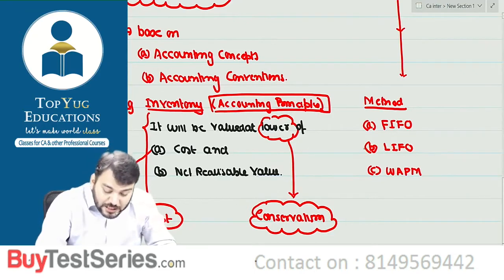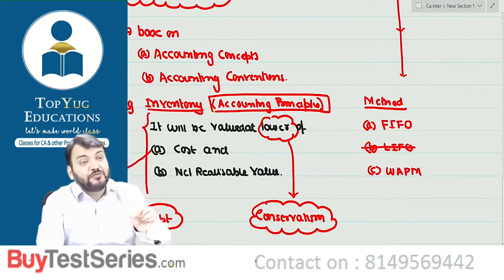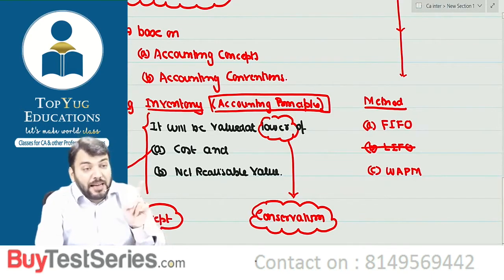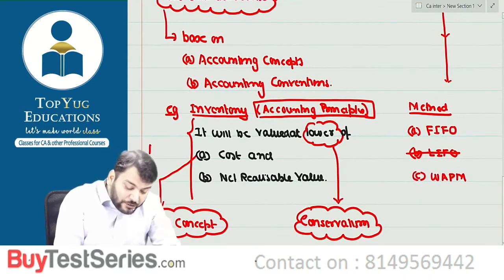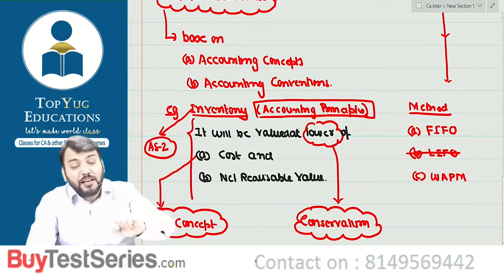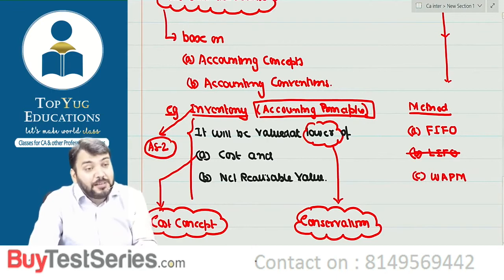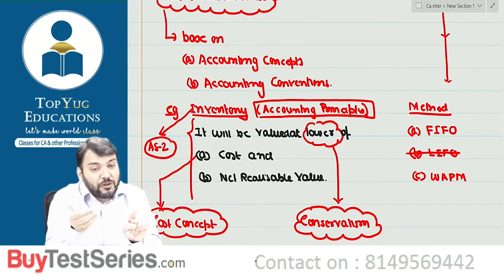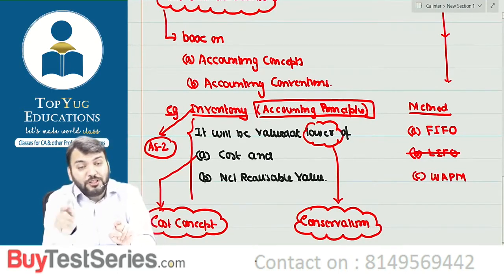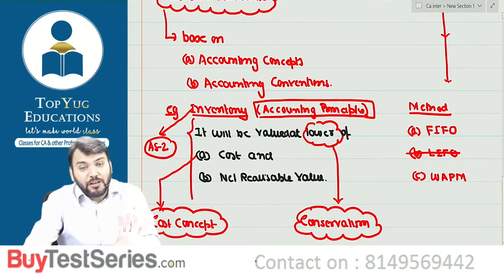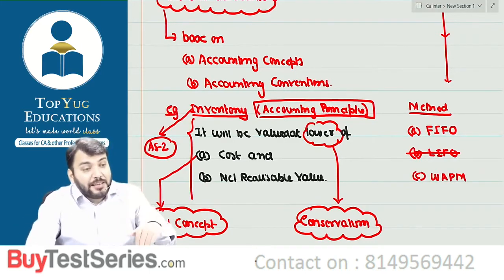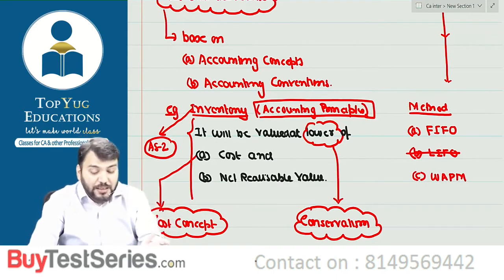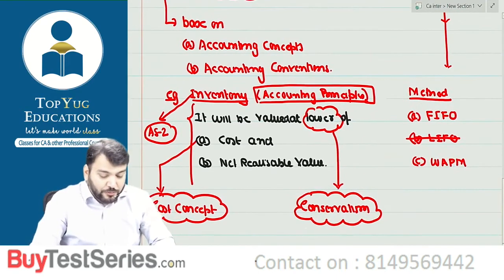Out of these, last in first out is not applied in India as per AS2. This accounting policy of inventory is given in AS2, it is not described in AS1. AS1 has only defined the meaning of accounting policy and its disclosure requirements. Different accounting policies for different assets and liabilities are given in other accounting standards.